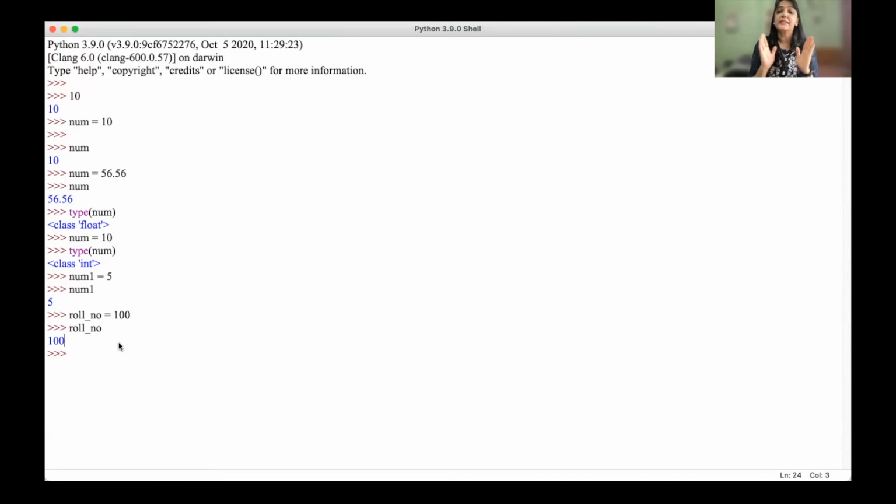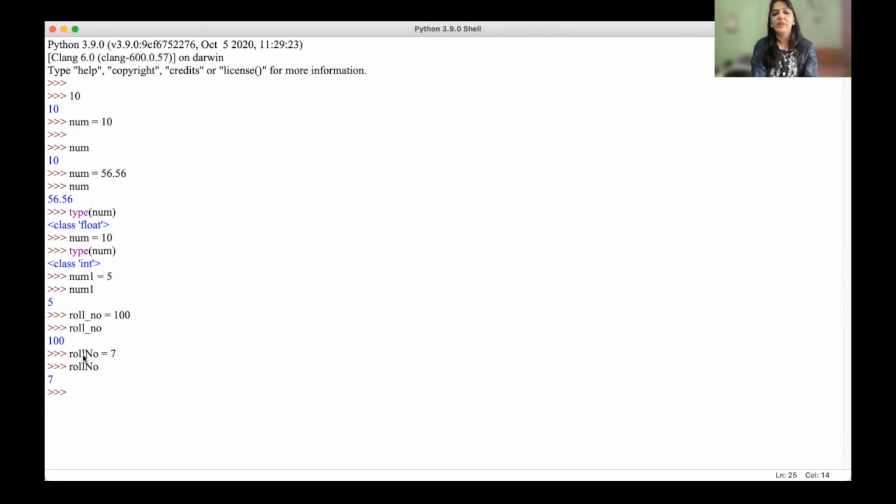Python is a case sensitive language. In whichever case you have declared the variable, in the same case you have to use it. Like I may declare this variable as roll_No, where N is capital, and I have to use it exactly that way in order to get that particular value.